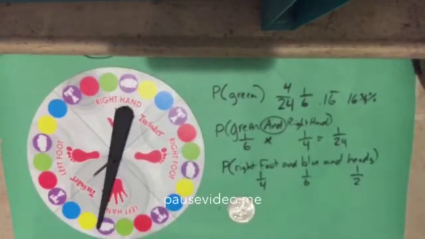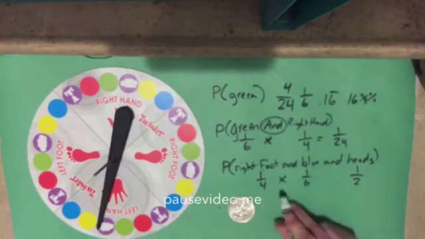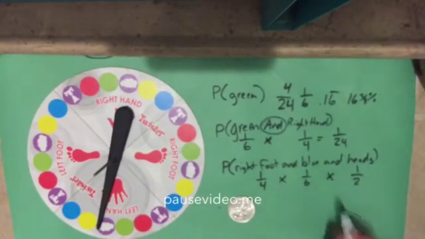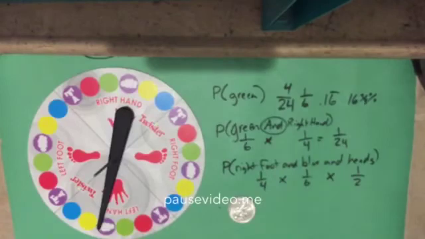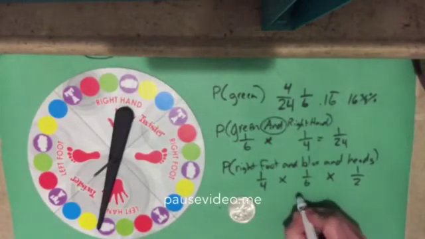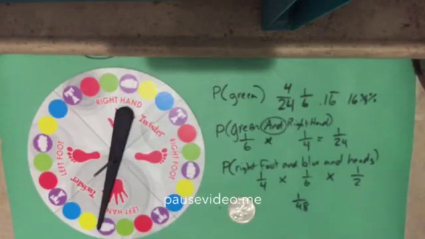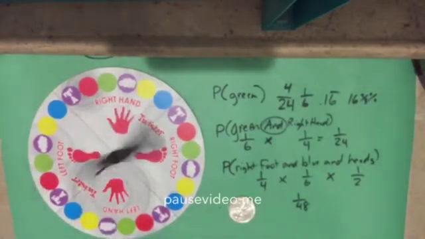If I want to get all 3 of those done, I have to get the first one and then the second one and then the third one. So I would have to take 1/4 times 1/6 times 1/2, which is 1/48. That's roughly a 2% chance, right? Not a very good chance at all to get that. So we'll try it out just to see.